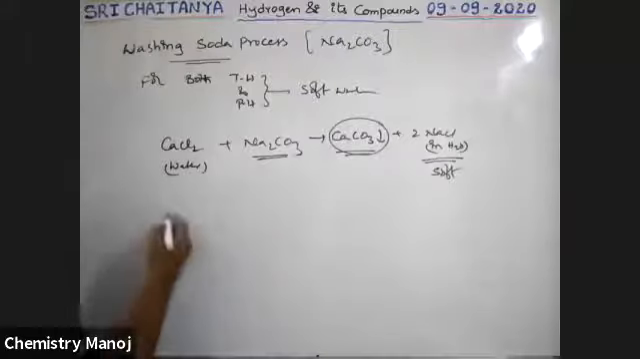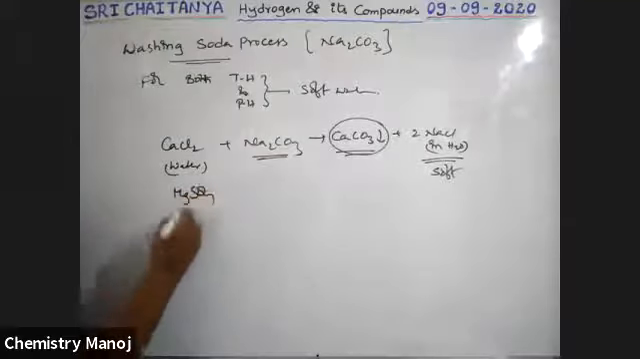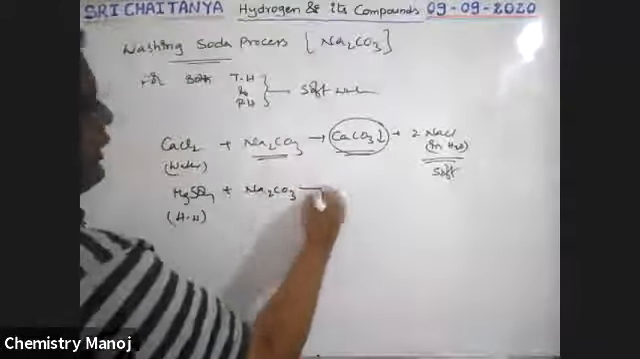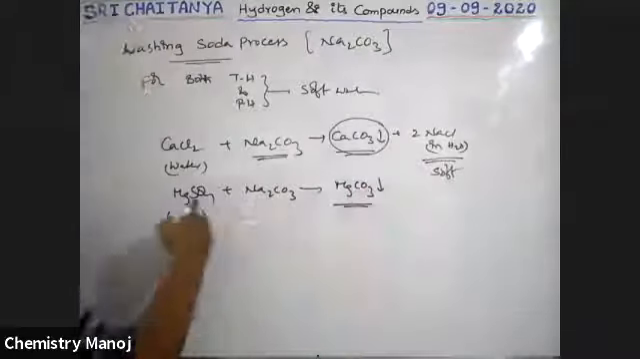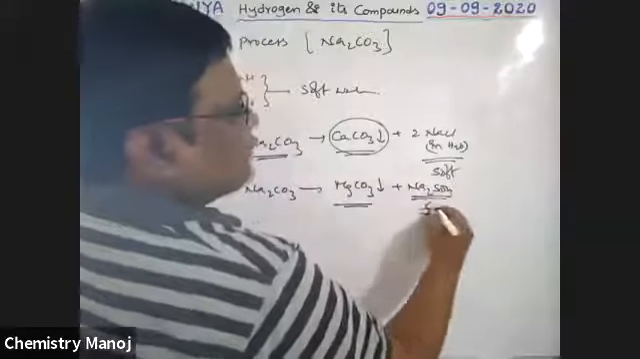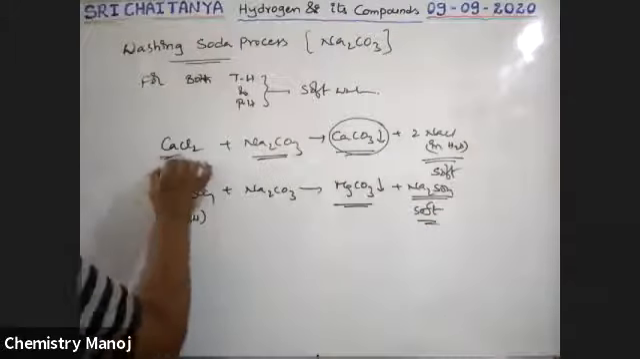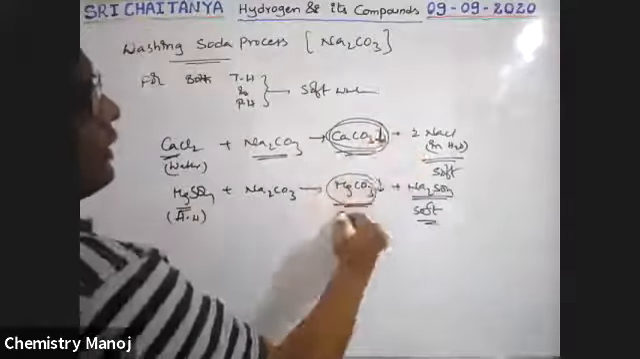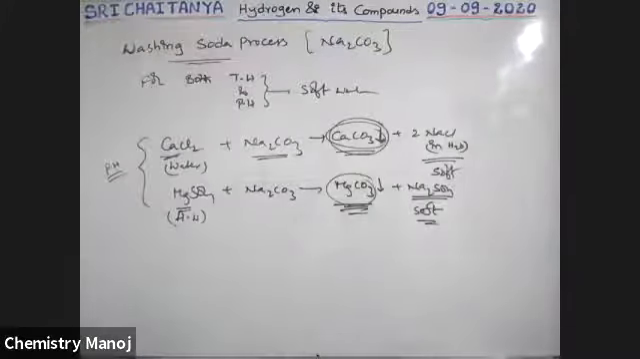Similarly, for example, magnesium is there. In a similar way, it is possible. For example, MgSO4 is there in hard water, plus Na2CO3. That gives magnesium carbonate, which precipitates out, and Na2SO4 is the product. It doesn't create hardness and it is soft water. So the calcium part is converted into calcium carbonate, the magnesium part is converted into magnesium carbonate. These are insoluble in water and precipitate out. So this is the way to convert permanent hard water into soft water.